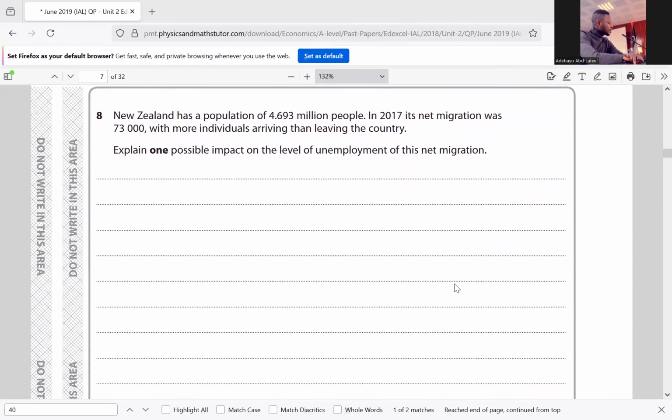New Zealand has a population of 4.693 million people in 2017. In 2017, its net migration was 73,000, with more individuals arriving than leaving the country. Explain one possible impact on the level of unemployment of this net migration. First, what is unemployment? Unemployment is a situation whereby people who are willing and able to work are unable to secure a job. That is what unemployment is. And according to the ILO, the unemployment rate simply means the willingness and ability of people.